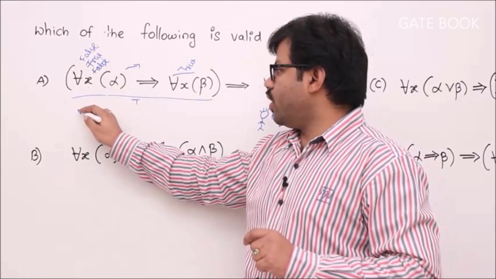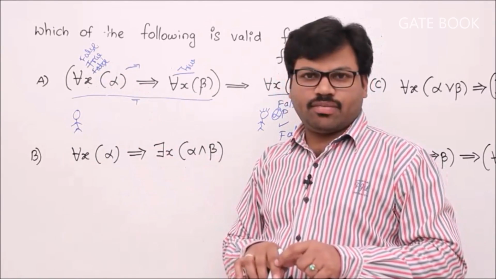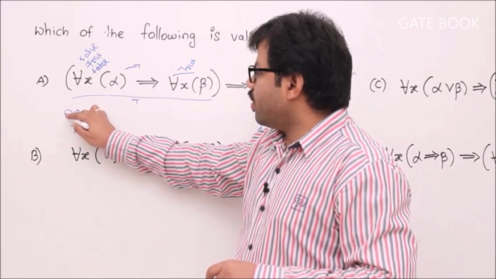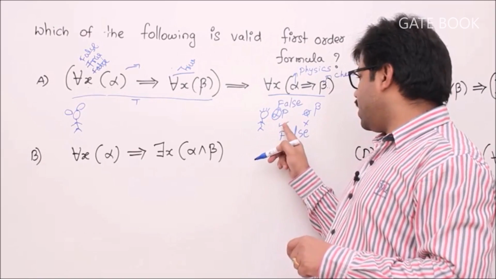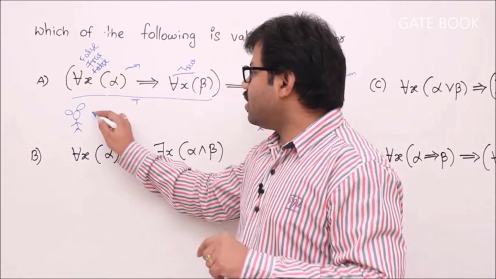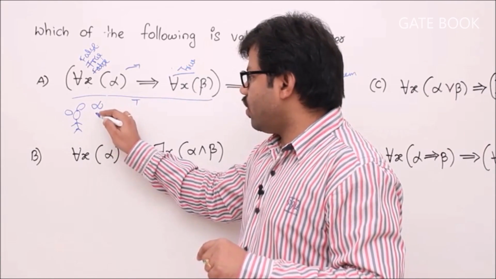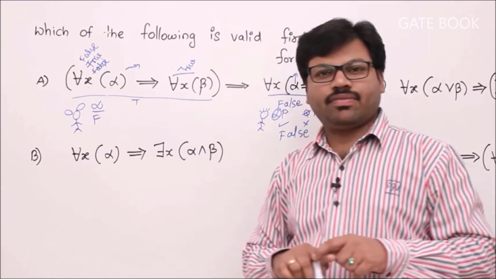How to make for all x alpha false? Simple. Take one student who should fail the physics exam. Let's say Rani. Why am I not taking Raju? Because Raju already passed the physics exam, isn't it? That's why I can't take Raju. Let me take Rani. Let's say Rani fails the physics exam. Then what happens? Alpha is false.